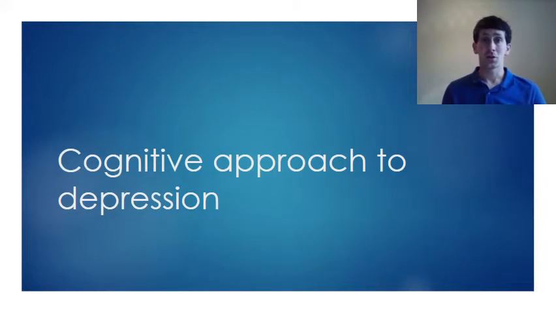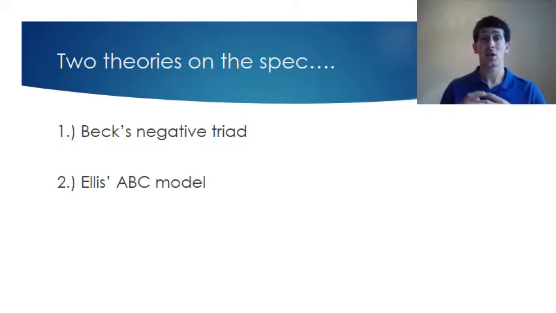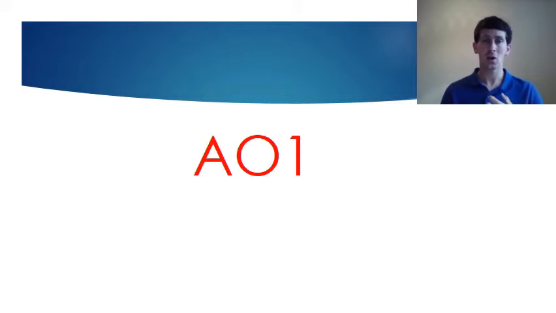This is the second video that looks at the cognitive approach to depression. And like we said in the last video, there's two theories you've got to know: Beck's theory and Ellis's theory. We've already looked at Beck's negative triad, and now we're going to look at Ellis's ABC model. We're going to start with the AO1, the theory behind his model.